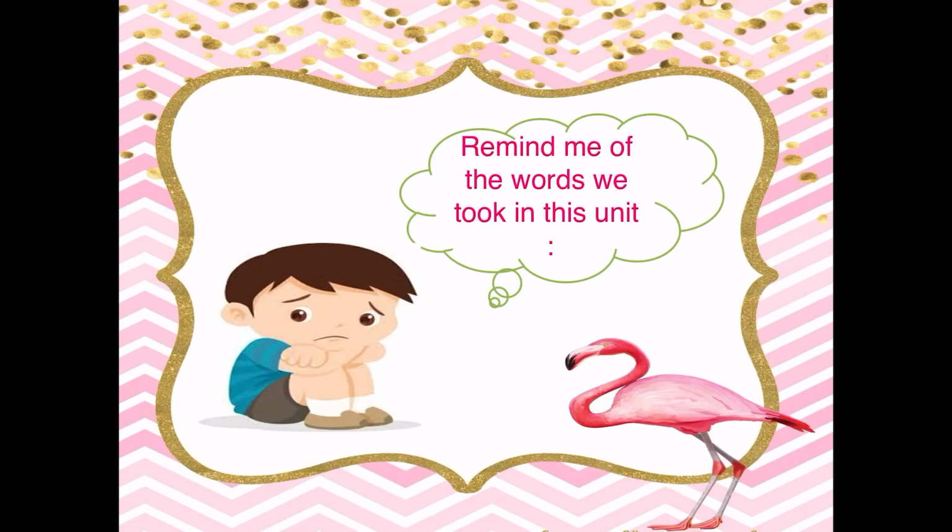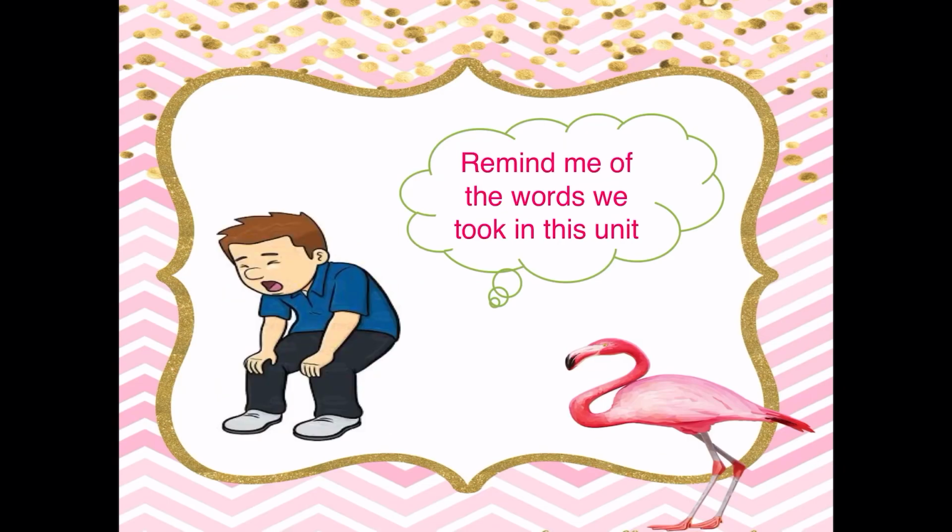Can you spell the word happy? H-A-P-P and the last letter is Y.